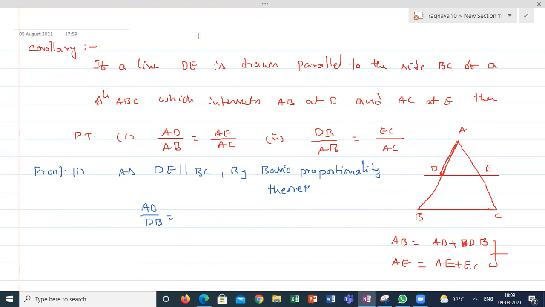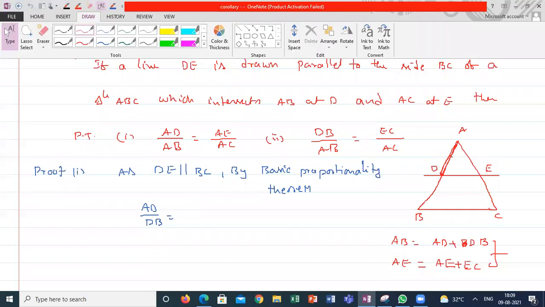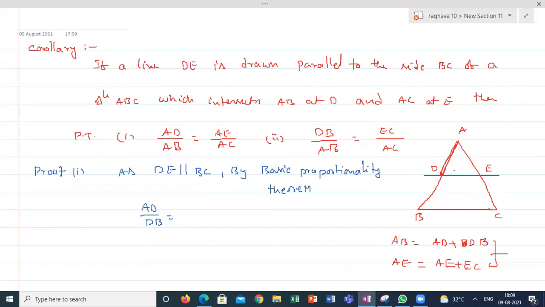So I think I explained the statement of this corollary last week. The only thing is understanding; we have to prove it now. This whole length will be in the proportion of AD, and this whole length will be in the proportion of AE, and also with DB and EC. Let's see. First, apply the basic proportionality theorem here. AD by DB is equal to AE by EC.